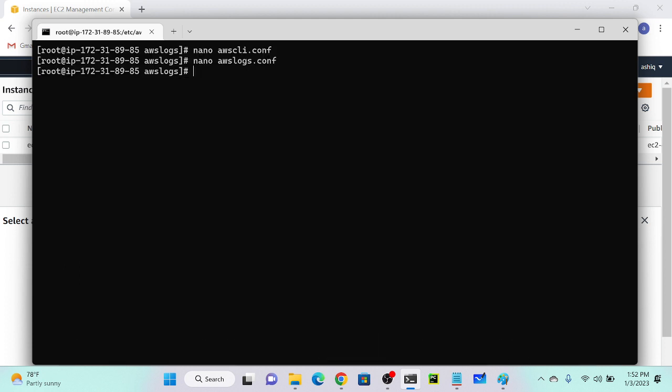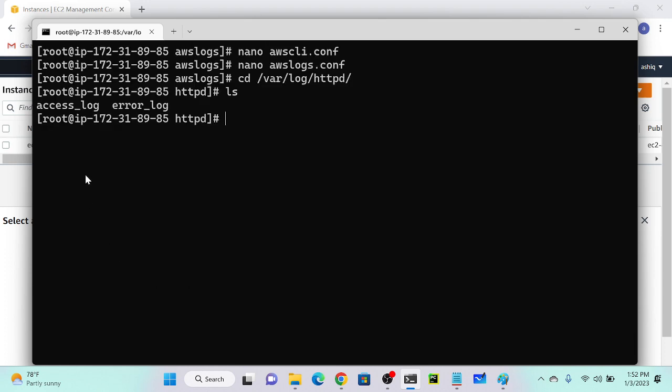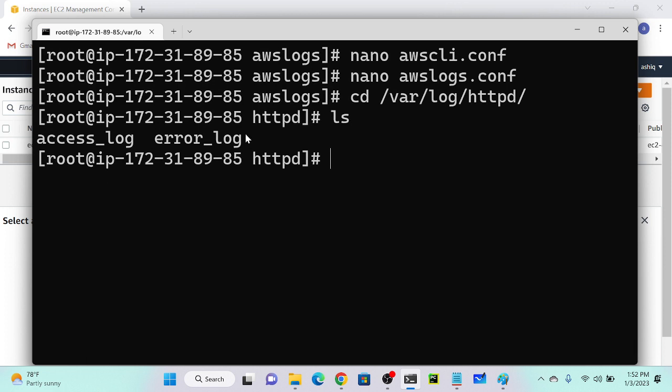Now I will go to the next step. cd, then /var/log/httpd, enter. Here you will be able to find two files: one is access_log, another one is error_log. Who is accessing your application, that server log will be generated or aggregated in access_log. And whatever errors are generated go to error_log.